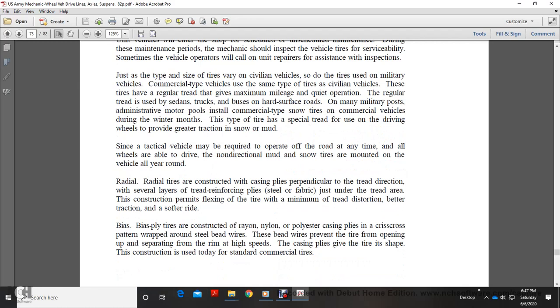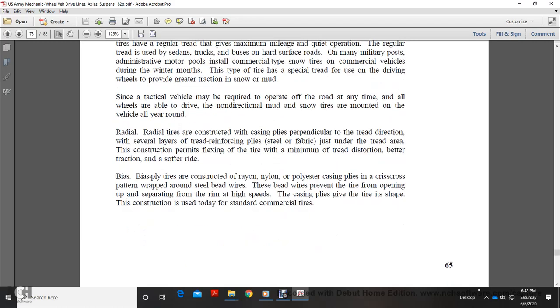Since tactical vehicles may be required to operate off the road at any time, and all wheels are able to drive, non-directional mud and snow tires are mounted on the vehicle all year round. Radial tires are constructed with casing plies perpendicular to the tread direction, with several layers of tread reinforcing steel and fabric just under the tread area. The construction permits flexibility in the tire, minimum tread distortion, better traction and a softer ride.